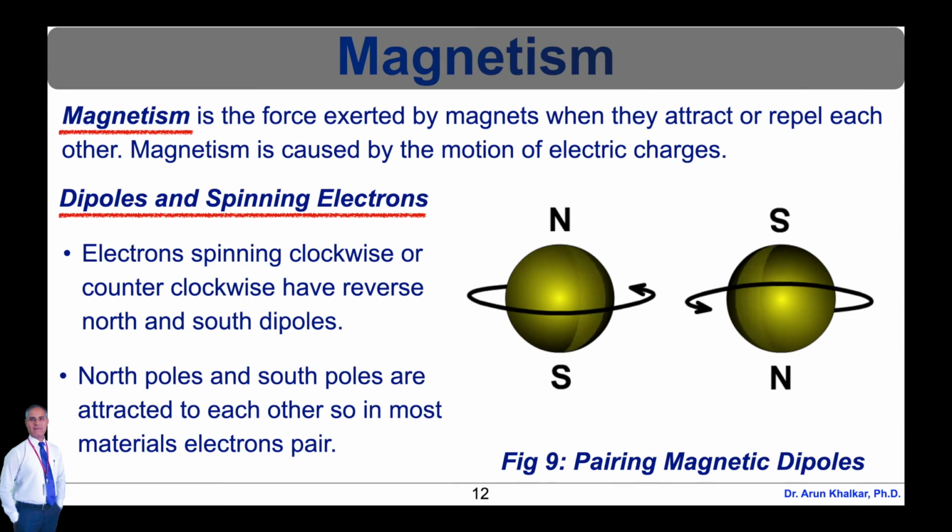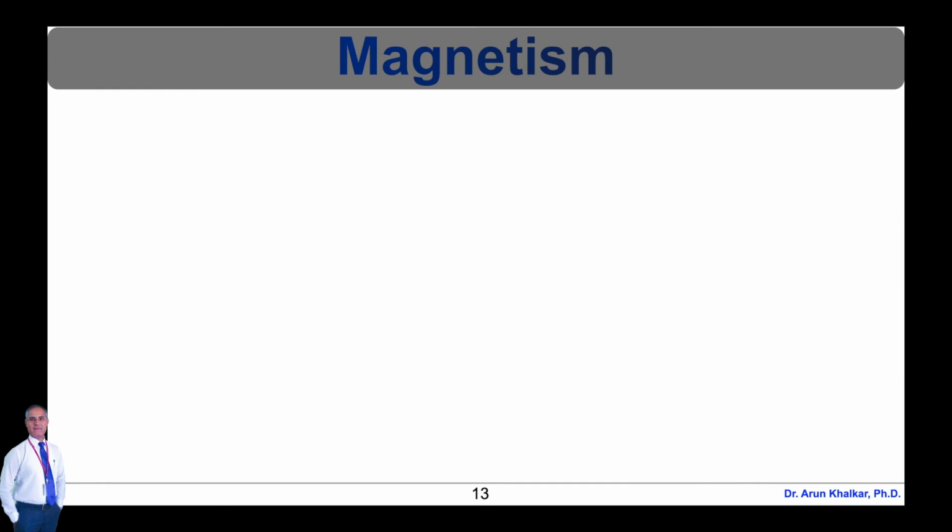Pairing means the north pole of one is next to the south pole of the other. Electron pairing neutralizes magnetic properties created by an individual electron spin. Paired magnetic dipoles are shown in this animated diagram. So in fact, magnetism is a physics phenomenon created by moving charge.